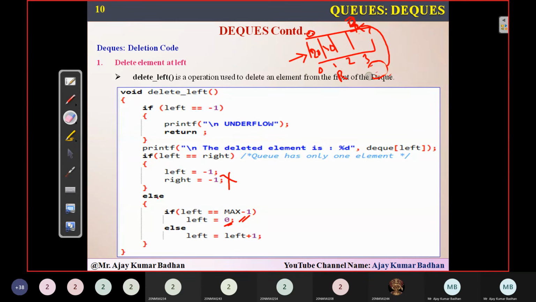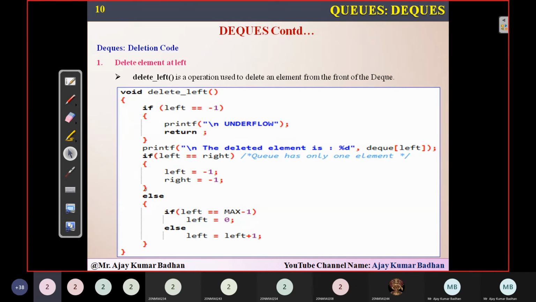So automatically this particular left will come to this particular location and the same process will be repeated. Now this has become something like the previous insertion operation. Right is here. Suppose I insert another element here, 50. And when you display, these are the new elements we have created. Whatever the previous elements were there, we have deleted them. These are fresh elements. So obviously 20, 30, 40 and 50 will be displayed in this scenario. So this is what comes under deletion from the left. Very, very easy.